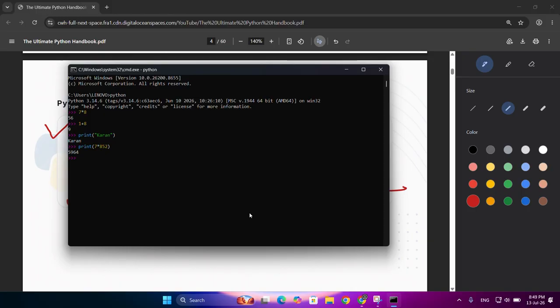You cannot write print, then something here, close the bracket, press enter and write another line. If you press enter here, it will execute that statement, and you will not be able to write another line here. So it is just for learning things. You can try it when you are in the learning phase, but in production it is never used. Okay, so we will close this.